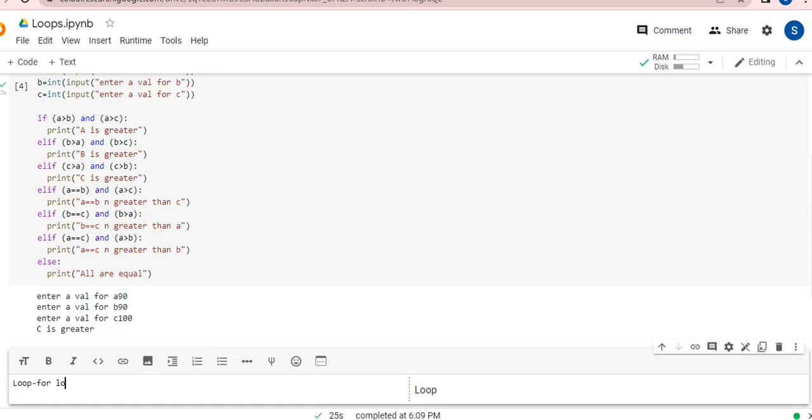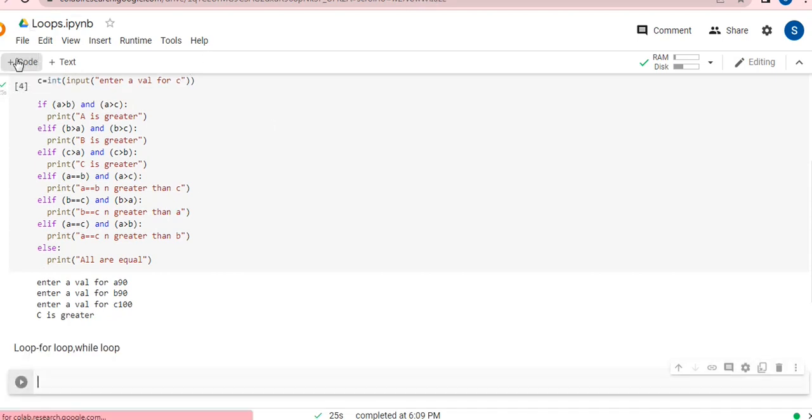We have the for loop in our syllabus, and we have the while loop in our syllabus. So I'm going to teach you both of these loops using very simple examples. I'm coming to the code, and here I'm writing for i, because this is a for loop and the syntax is quite different. If you have done other programming languages, the for loop is very clear to you, but loop means repeating something, and the for loop is the very first loop under this heading. So I'm writing for i in, and I'm going to use a range function, guys, which is an amazing function.